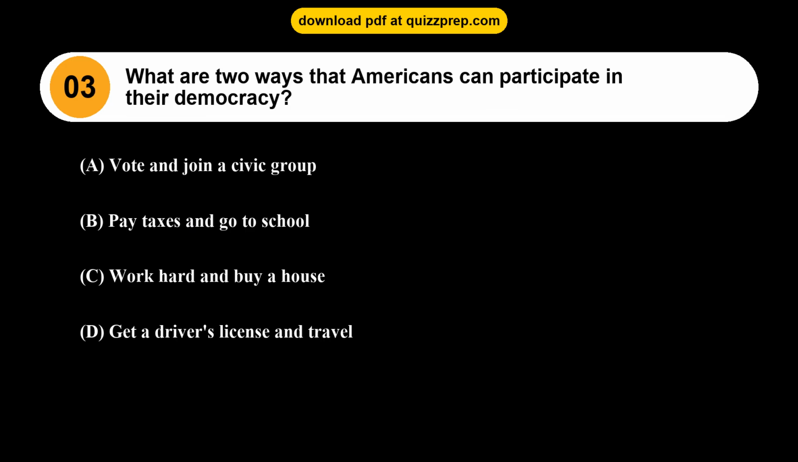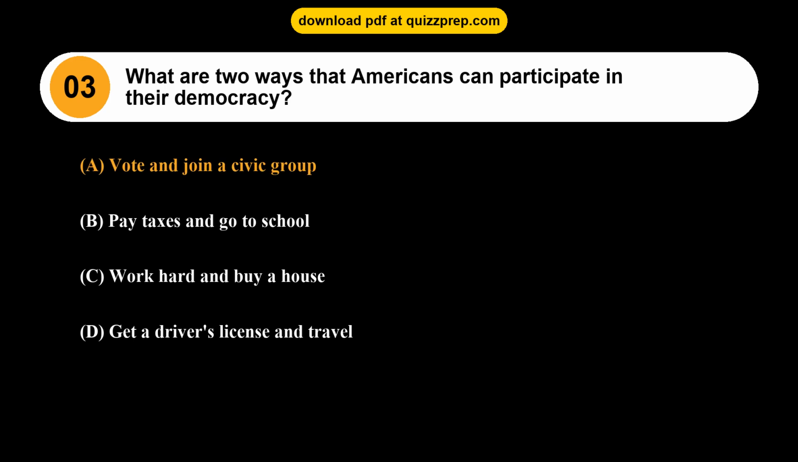Question 3. What are two ways that Americans can participate in their democracy? Option A. Vote and join a civic group. Option B. Pay taxes and go to school. Option C. Work hard and buy a house. Option D. Get a driver's license and travel.